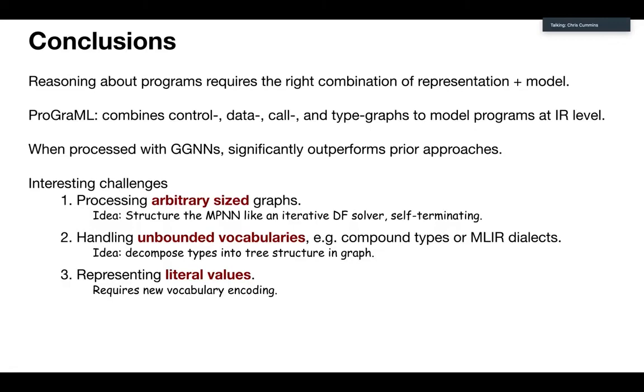For example, we're not going to have a vocabulary that includes every single possible string permutation in the C programming language. So I think this is an interesting open area. There's a bit of work going on in various different areas, not necessarily to do with programs, but I think that's going to have a big improvement in the next few years. Yes, so representing literal values and also thinking like a data flow solver.